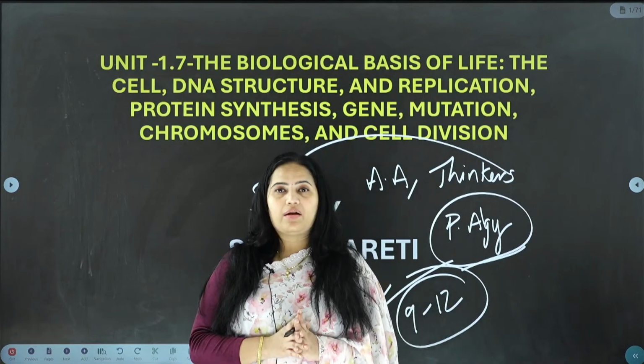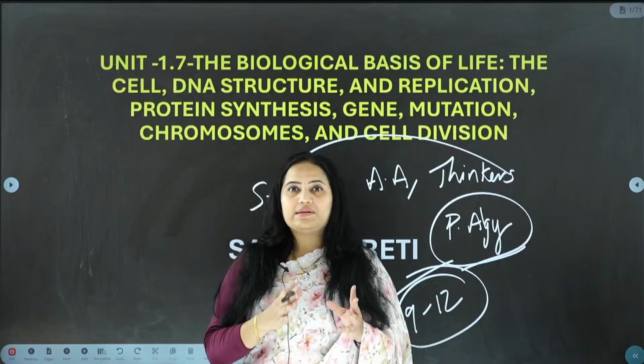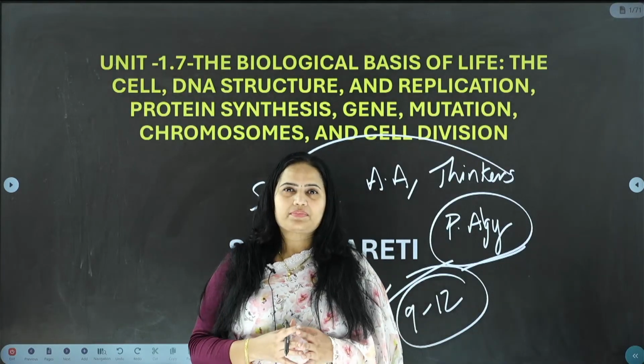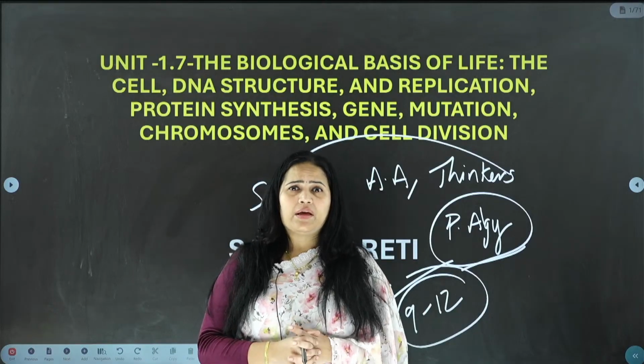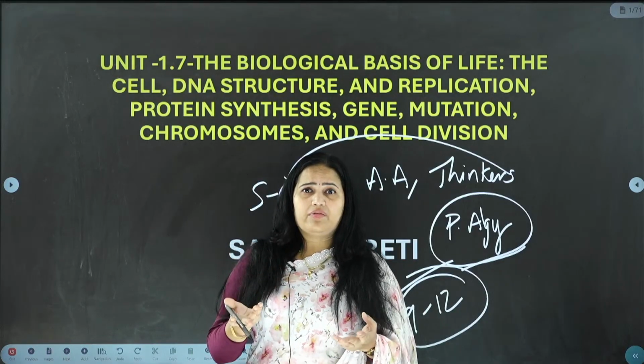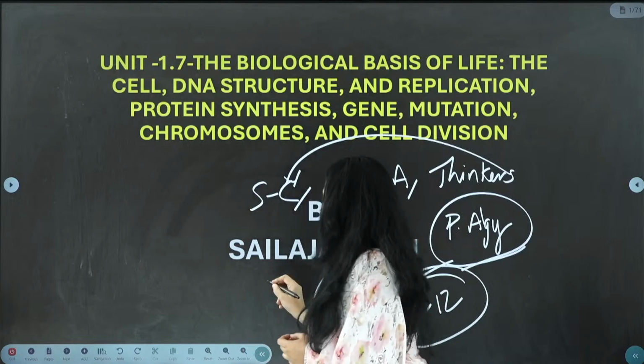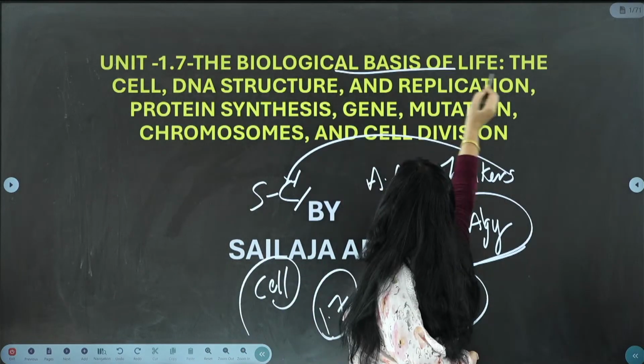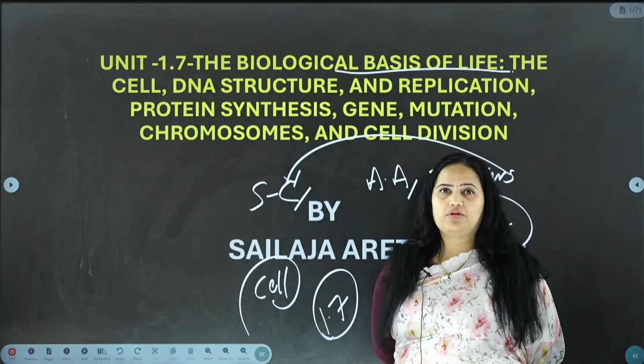We are going to start with unit 1.7. Unit 1.7 talks about the cell, the basic unit of life. Take any organism, and even a virus, it consists of a minimum of 1 cell. That is the reason we call it the basic unit of life.